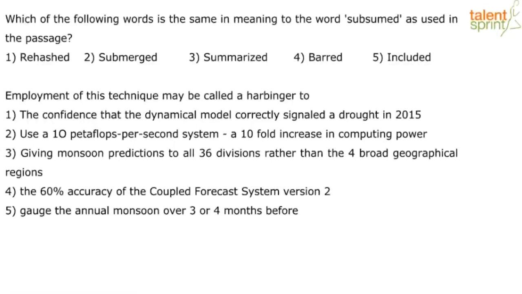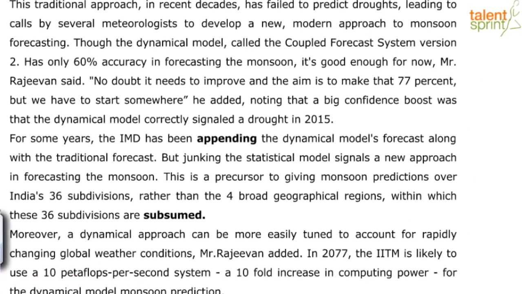Which of the following has the same meaning as the word subsumed? Sometimes when I don't understand the word individually, I have to depend on the context. If you're not familiar with this word, let's quickly look at it in the passage. Let's read. This is a precursor to giving monsoon predictions over India's 36 subdivisions rather than the 4 broad geographical regions within which these 36 subdivisions are subsumed.